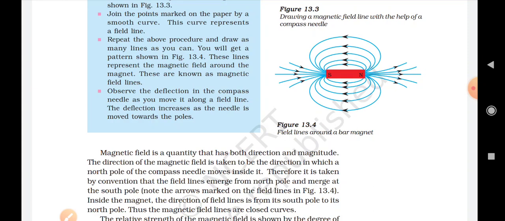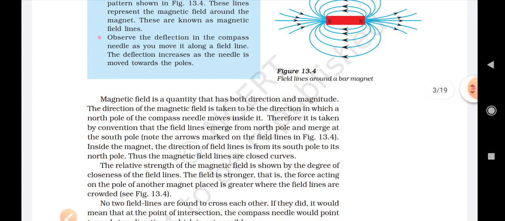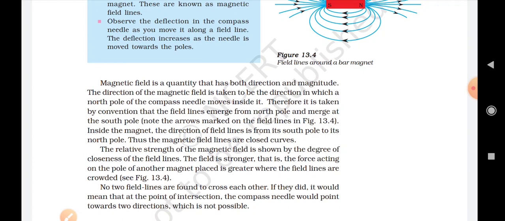Now see here, what is the magnetic field? It is a quantity that has both direction and magnitude, and the direction of the magnetic field is taken to be the direction in which the north pole of the compass needle moves inside it. So the magnetic field shows both the direction as well as the magnitude. The magnetic field strength has a direction, and that direction is from the north pole to the south pole.